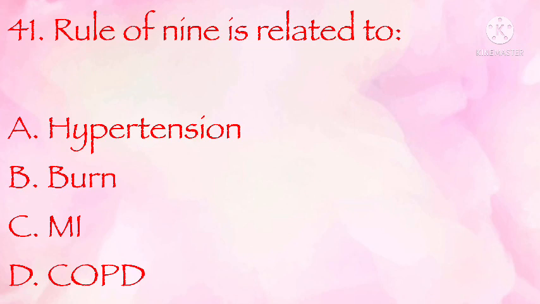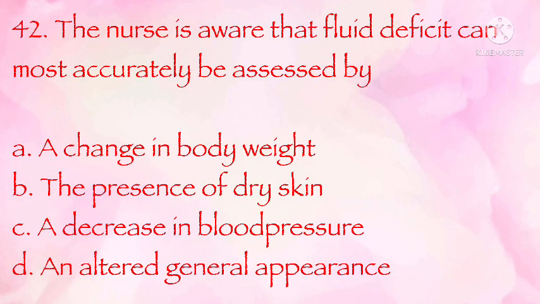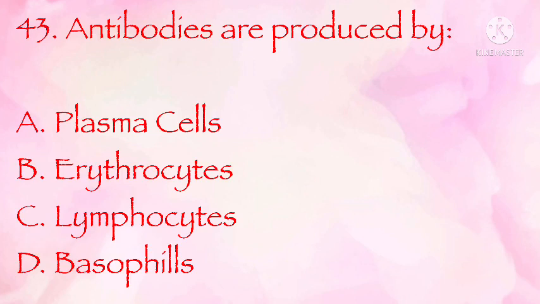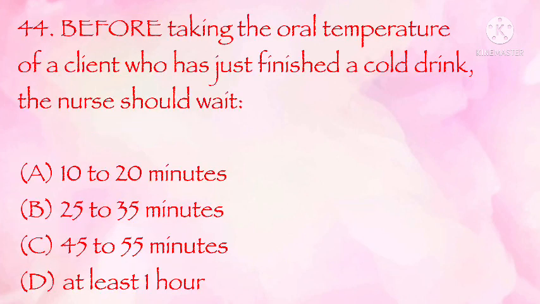Rule of 9 is related to hypertension, burn, MI, COPD. The correct answer is B, burn. The nurse is aware that fluid deficit can most accurately be assessed by a change in body weight, the presence of dry skin, a decrease in blood pressure, and altered general appearance. The correct answer is A, a change in body weight. Antibodies are produced by plasma cell, erythrocyte, lymphocytes, basophil. The correct answer is C, lymphocytes.